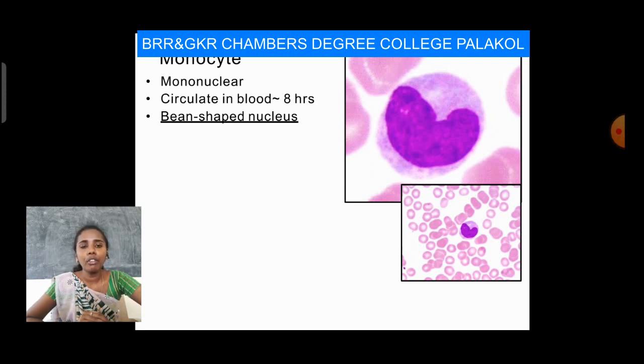It has a bean shaped nucleus. That's why it is named monocyte.